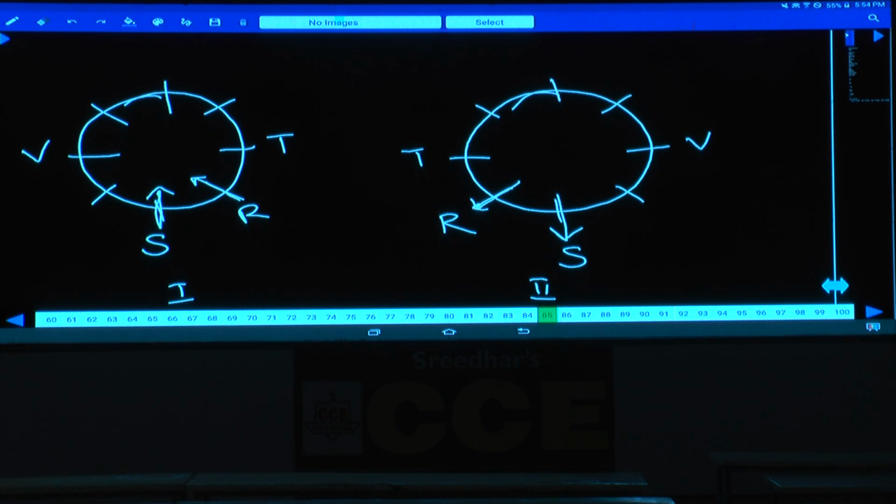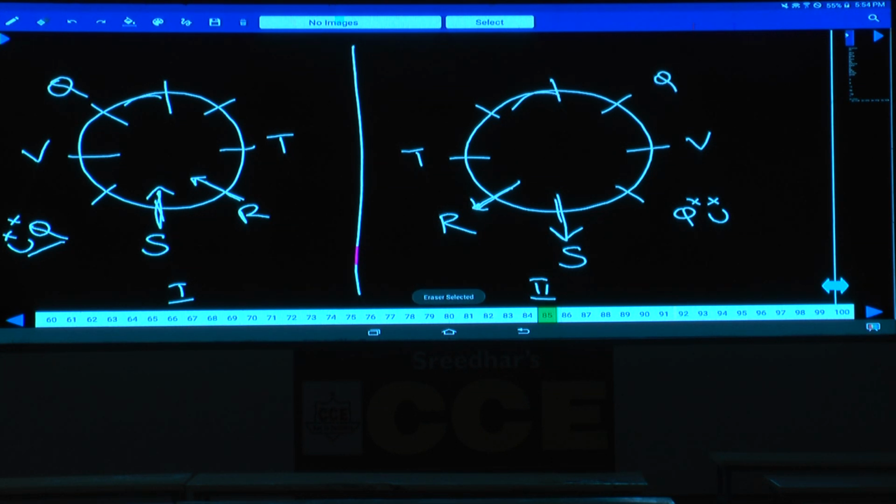Q sits to the immediate left of V. As Q is to the immediate left of V, Q can be here or here, and similarly in the other case Q can be here or here. There are 2 possibilities for Q in each case. Neither Q nor U is an immediate neighbor of S, so Q cannot be here. Q and U cannot be here. As Q cannot be at this place, Q must be here only. Similarly in this case also Q cannot be here, hence Q must be here.